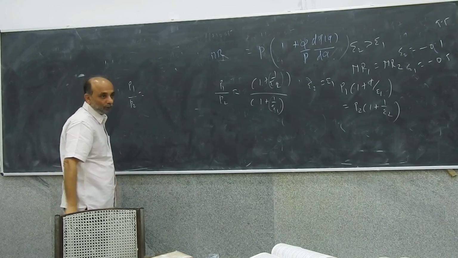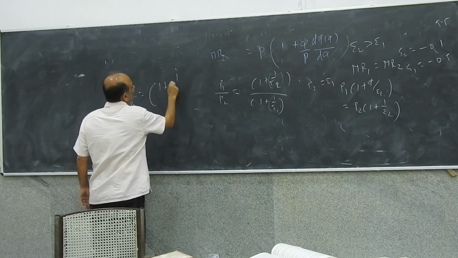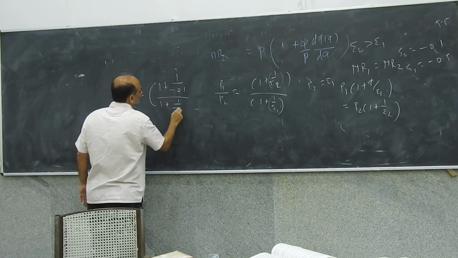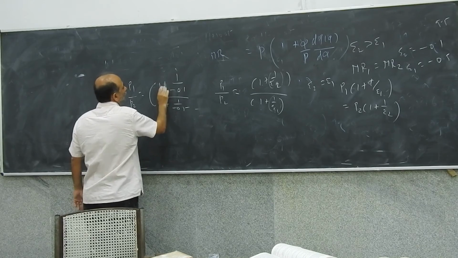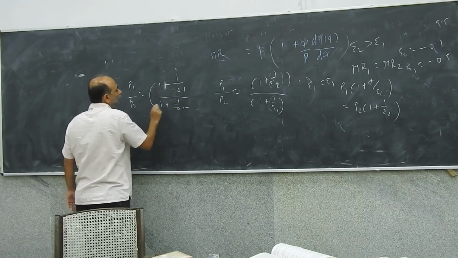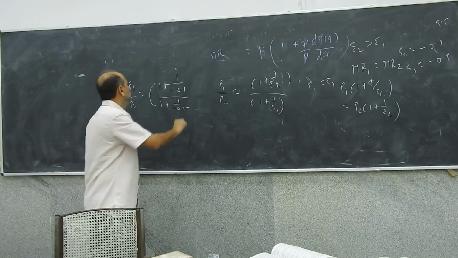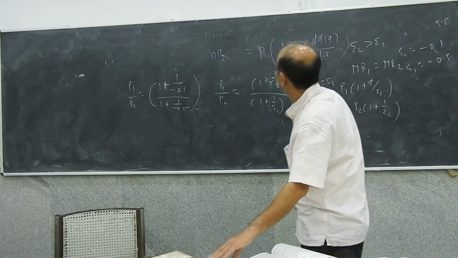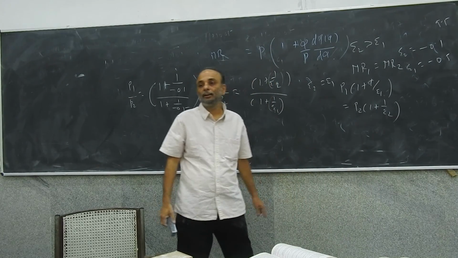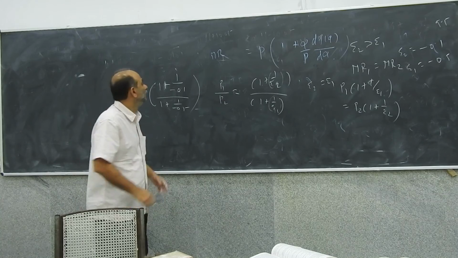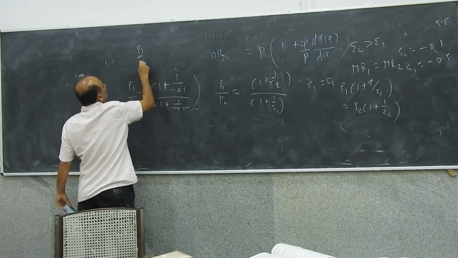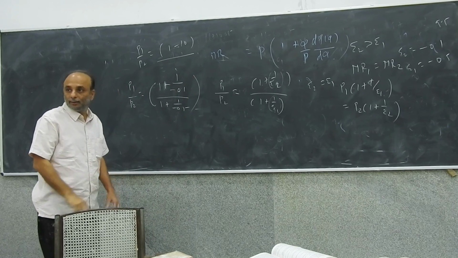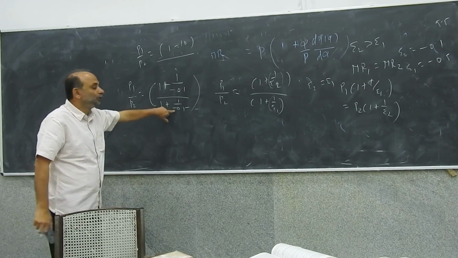So P1 upon P2 is... Right? So what is 1 upon 0.1? Minus 10. Right, so this will be P1 upon P2 is 1 minus 10. Right? And this will be 1 plus minus 2.